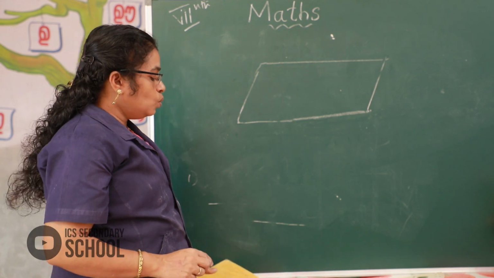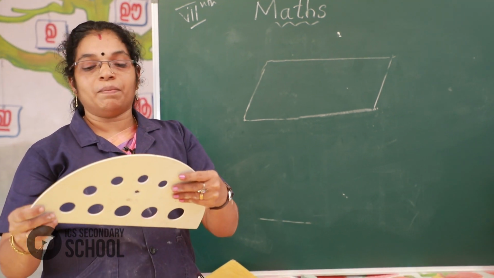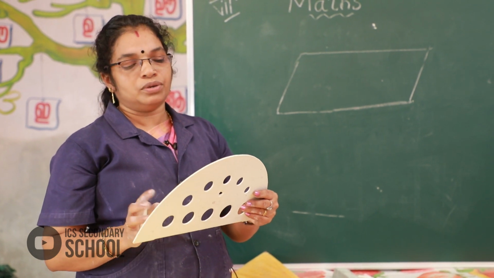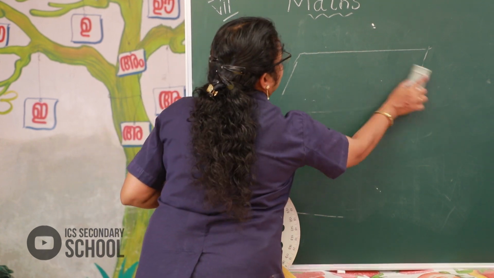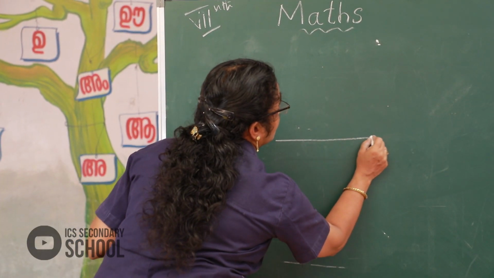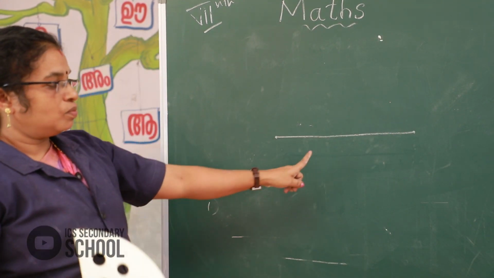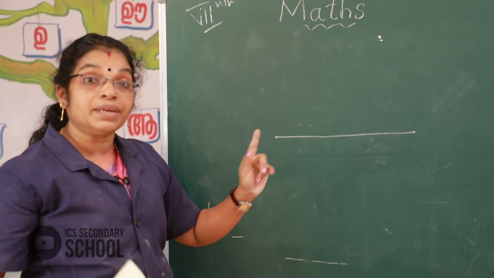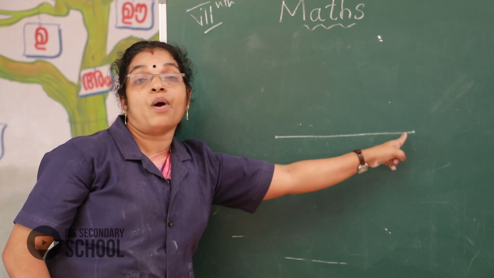Okay, next we take a protractor. This measurement you already know about, in 5th or 6th standard you know this. Okay, now I explain. Yes, what is this? This is a line. We get a line by joining 2 points.